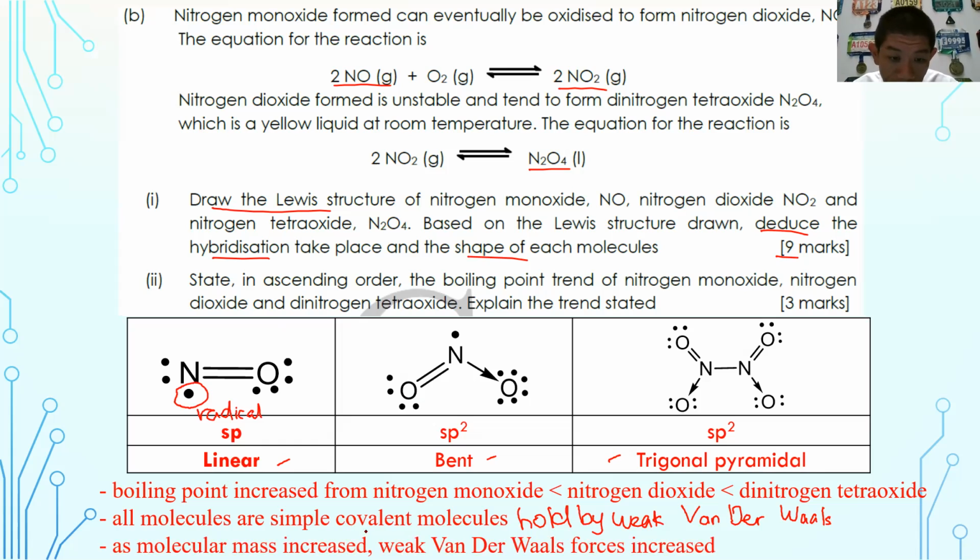Can you please add this one as a strength? This is a very important keyword, the strength of weak van der Waals forces. Okay, so the strength of the weak van der Waals forces increases. So this is how you usually explain why the melting point, boiling point increase in such a trend. Okay, so that is how you answer essay question number 1.